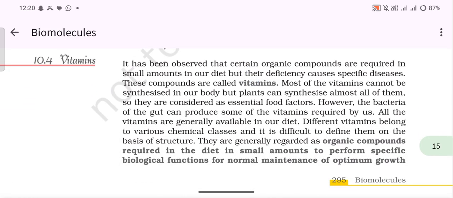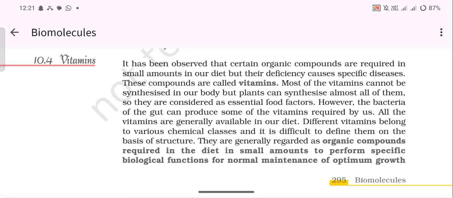Our next topic is vitamins. It has been observed that certain organic compounds are required in small amounts in our diet, but their deficiency causes specific diseases. These compounds are called vitamins. Most of the vitamins cannot be synthesized in our body, but plants can synthesize almost all of them. So they are considered as essential food factors. However, the bacteria of the gut can produce some of the vitamins required by us. All the vitamins are generally available in our diet.